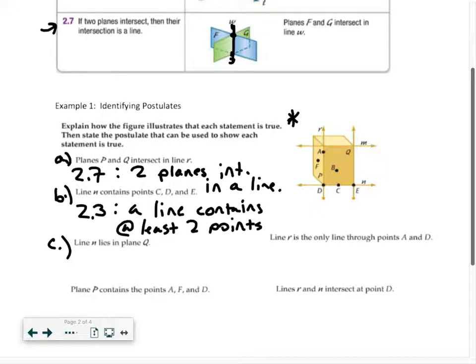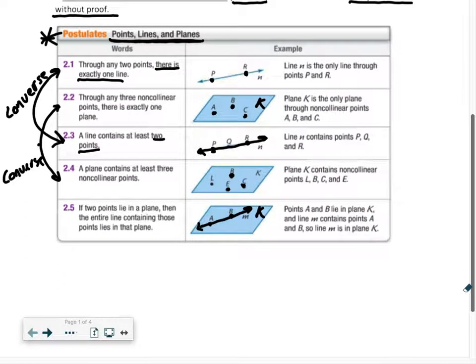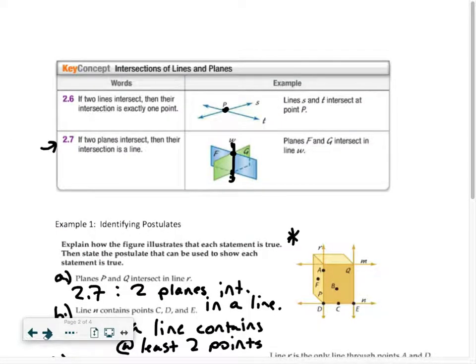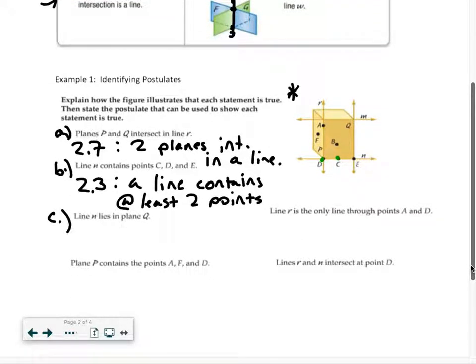And now we just need to recall which postulate has to do with a line in a plane. So we go back, look at here, I think it's 2.5, yep, 2.5. If 2 points lie in a plane, then the entire line containing those points lies in that plane. So that's 2.5. Again, it references the points on the plane, which we have. We have the points on that line. They lie on plane Q. And so certainly that line does.